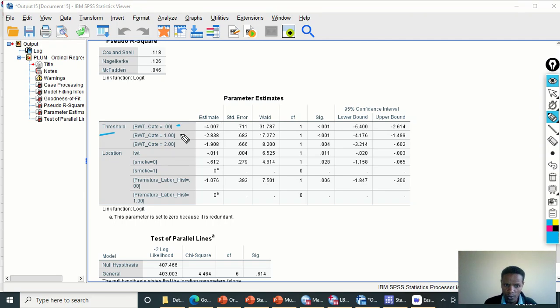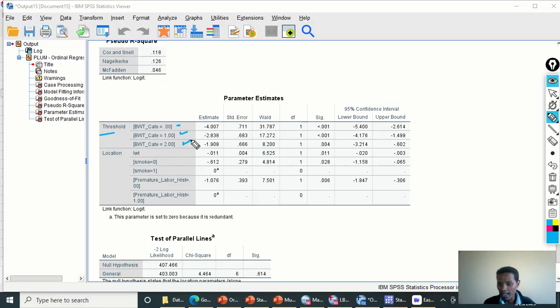And the second one is referring to the probability of being in category 0 and 1 versus the probability of being in category 2 and 3. And the last one is the probability of being in category 0, 1, and 2 versus the probability of being in category 3.